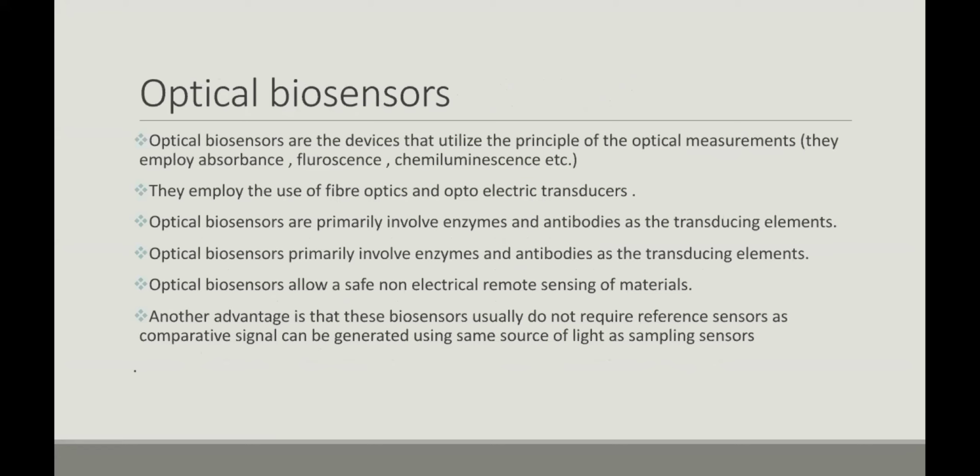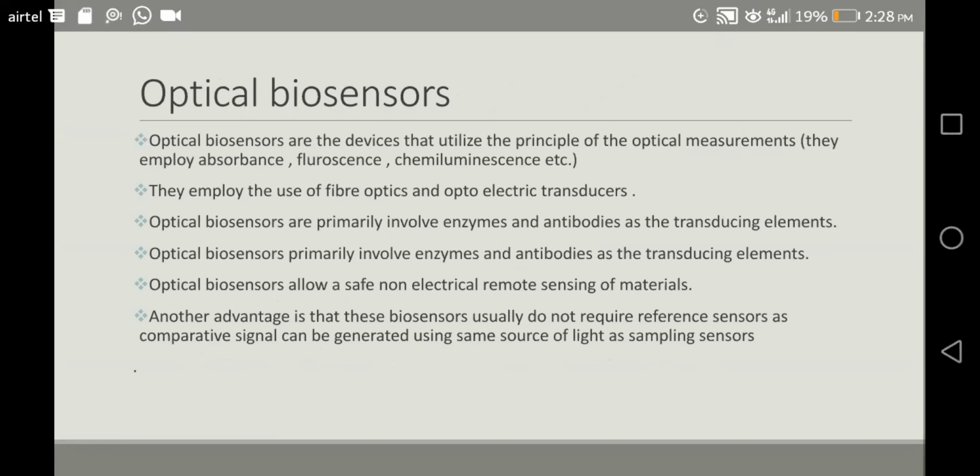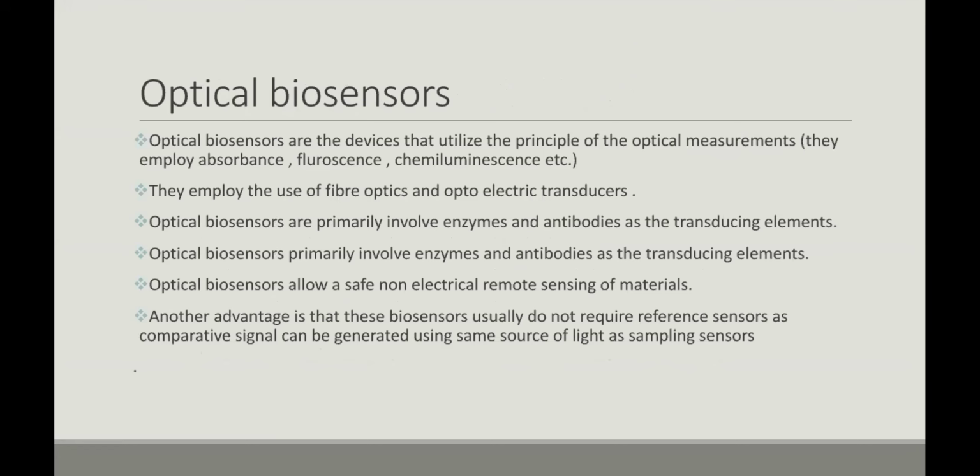Optical biosensors are devices based on the principle of optical measurements. They employ the use of fiber optics and optoelectronic transducers. In optical biosensors, we use the properties of absorbance, fluorescence, and chemiluminescence. So in the optical biosensor, we use these three properties.